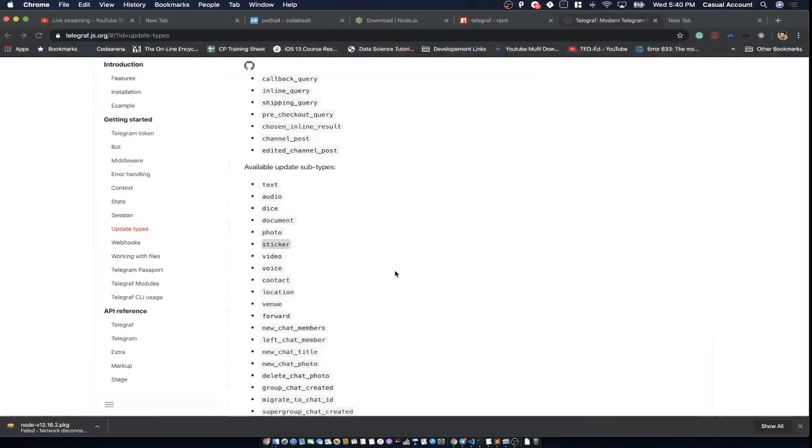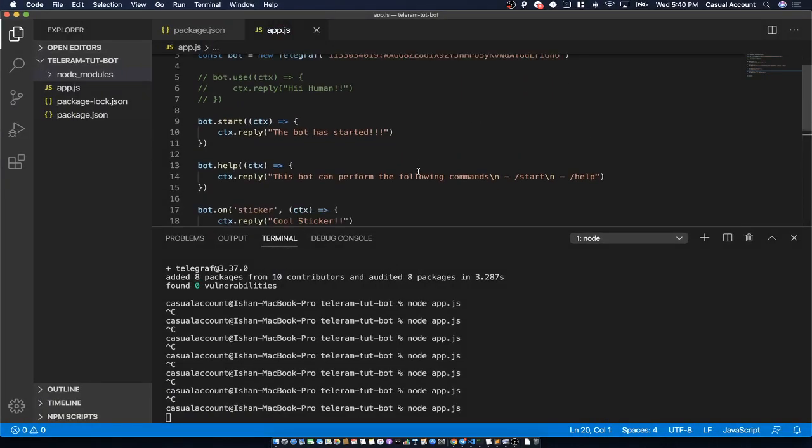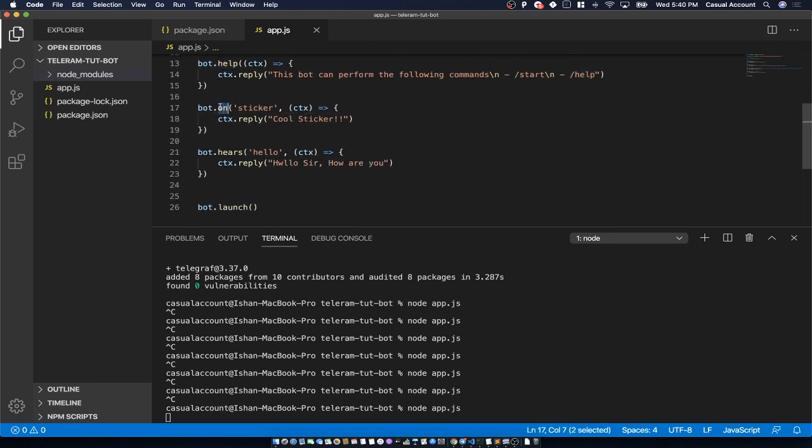So now, finally, we have learned about start, we have learned about help, we have learned about on, which will trigger on any particular type, like an update type. Then we have learned about here, and finally we are going with the command, like the custom commands you want to send, right? So let's go ahead.